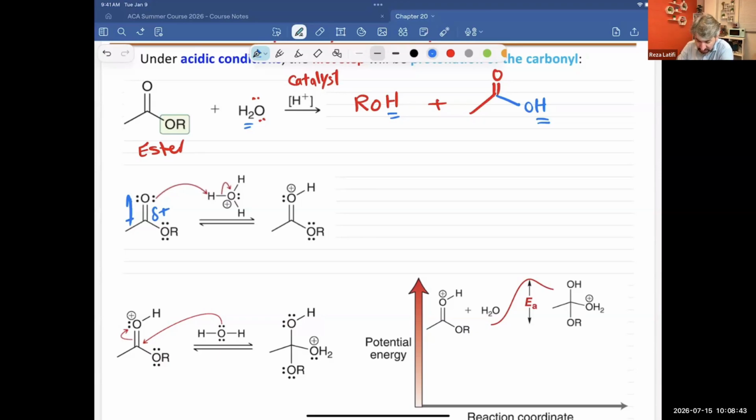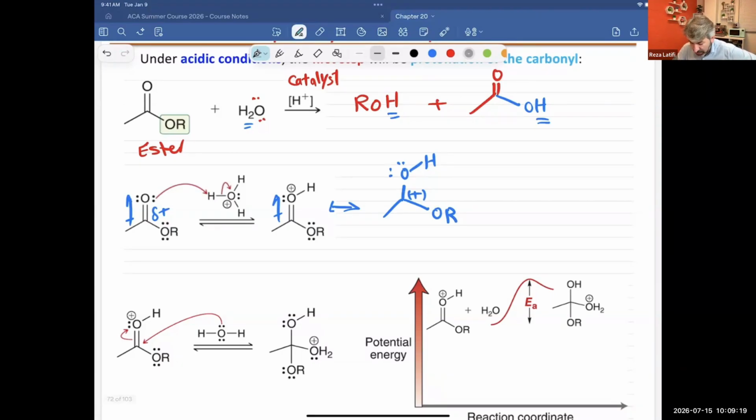And in this case, again, like oxygen, because it has turned more positive, it will apply a stronger force to pull electron density from the carbon. In fact, you can write this as OH and right here OR, and this one with the whole positive charge. So from delta plus, we turn it to a whole positive charge. Now the nucleophile will find the electrophilic center easily, and it can attack it.